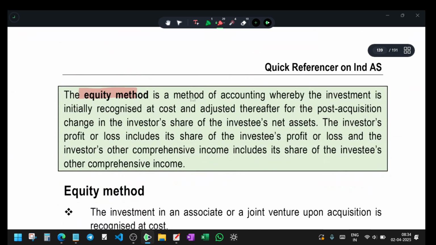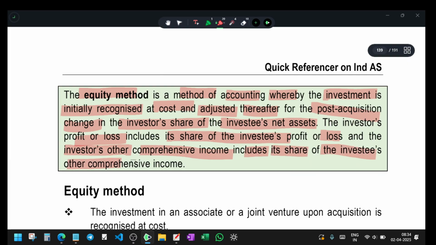The equity method is a method of accounting whereby the investment is initially recognised at cost and adjusted thereafter for post-acquisition changes in the investor's share of the investee's net assets. The investor's profit or loss includes its share of the investee's profit or loss, and the investor's other comprehensive income includes its share of the investee's other comprehensive income.